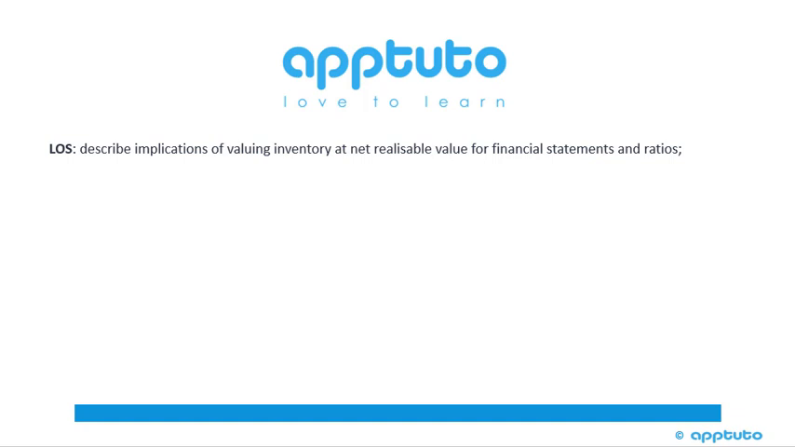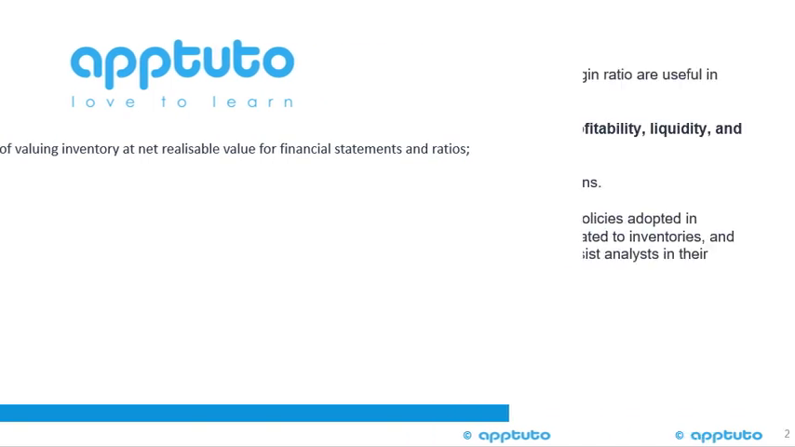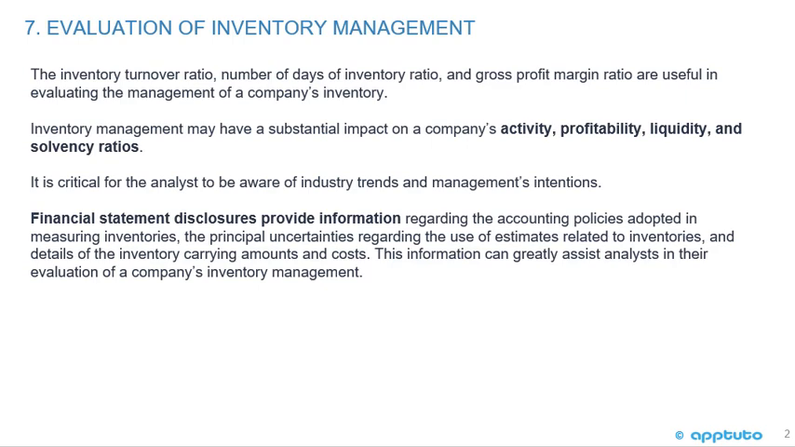This LOS is describe implications of valuing inventory at net realizable value for financial statements and ratios. Evaluation of inventory management. The inventory turnover ratio, number of days of inventory, and gross profit margin ratio are useful in evaluating the management of a company's inventory. Inventory management may have a substantial impact on a company's activity, profitability, liquidity, and solvency ratios.